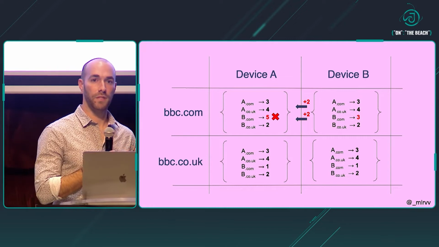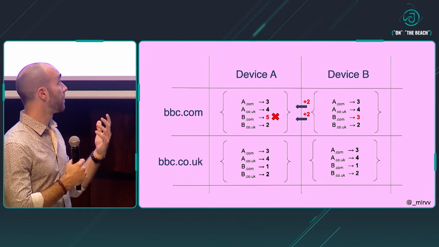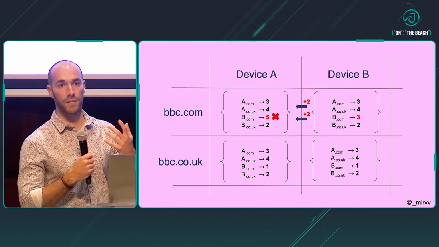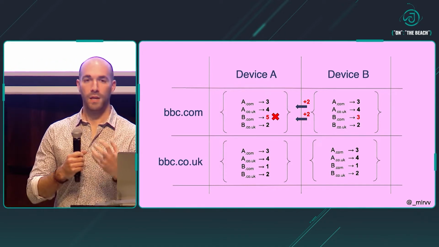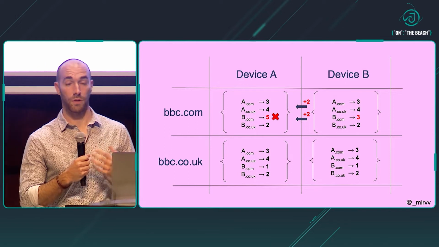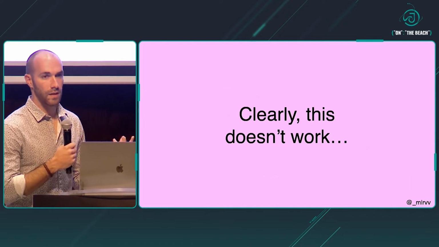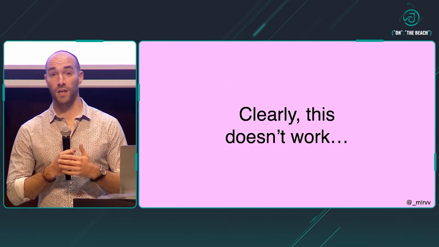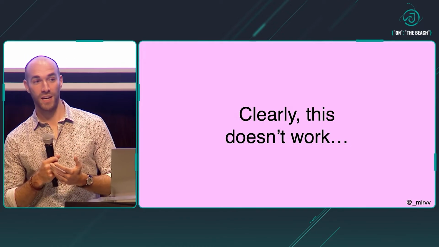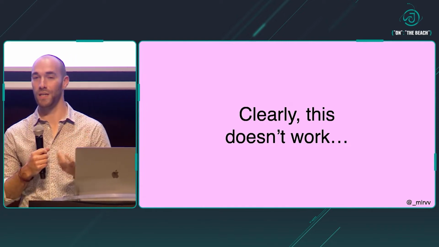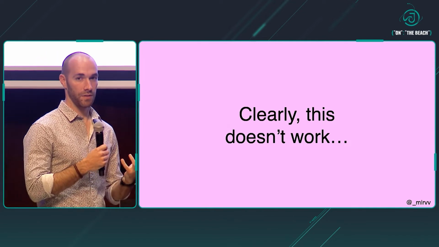Or instead, what happens if the message gets delivered twice? That's also possible. Maybe we have some kind of retry mechanism in place that retries to send a message based on some conditions, like a timeout or whatever. If that's the case, then we end up with an incorrect picture of the state. So one node thinks it's 5, but really it's 3. And clearly this doesn't work. I mean, it could work if we never lost any message, and if we managed to do exactly once delivery, which in theory is possible, but do we really want to work with these constraints? Probably not. So we need to find something a little bit different, something that works a little bit better.